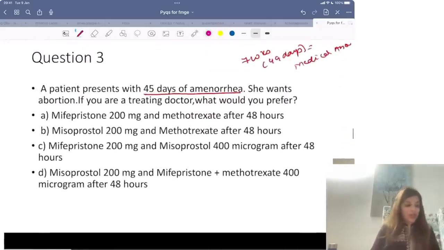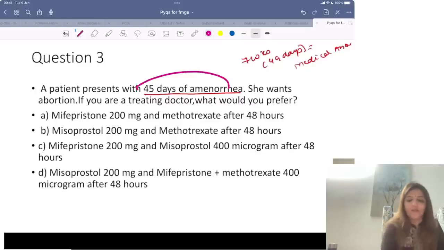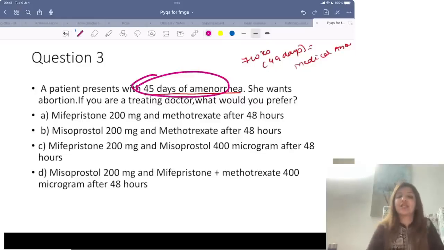Now next question. A patient presents with 45 days of amenorrhea. She wants abortion. If you are the treating doctor, what would you prefer? 45 days of amenorrhea means that she is 6 weeks pregnant, right? And up till 7 weeks, that means up till 49 days, we go for medical abortion.